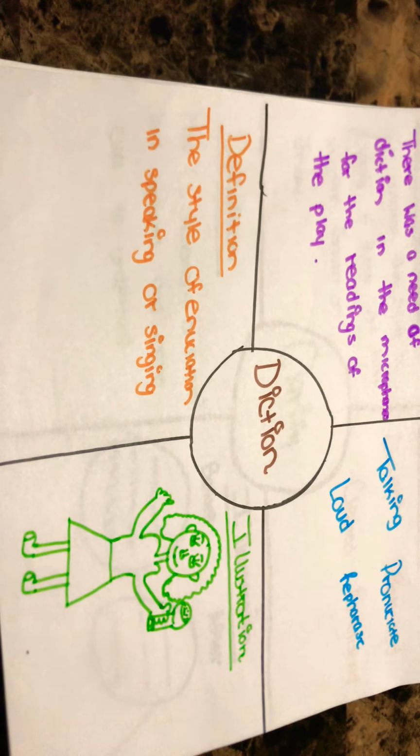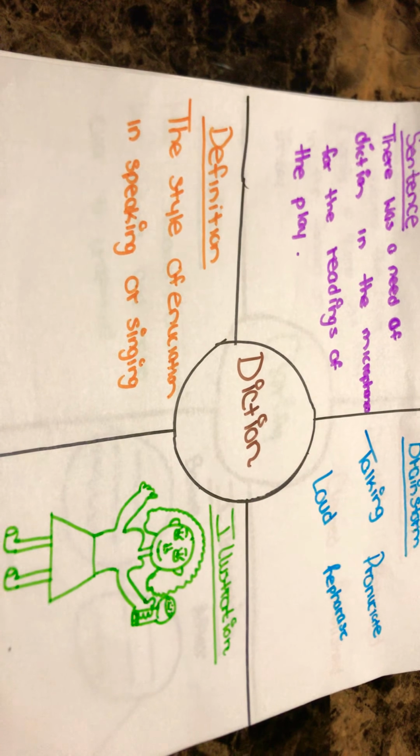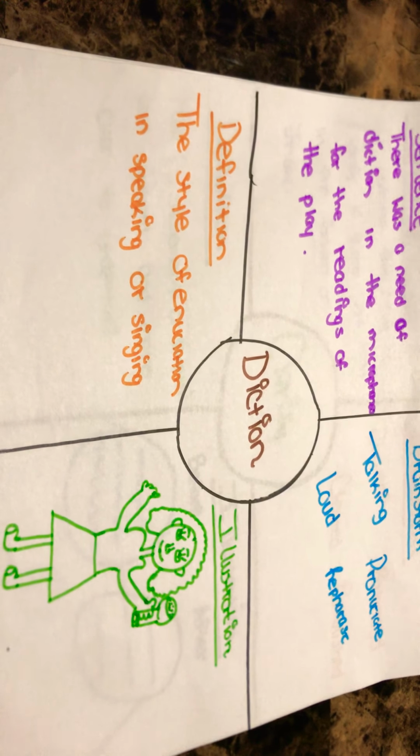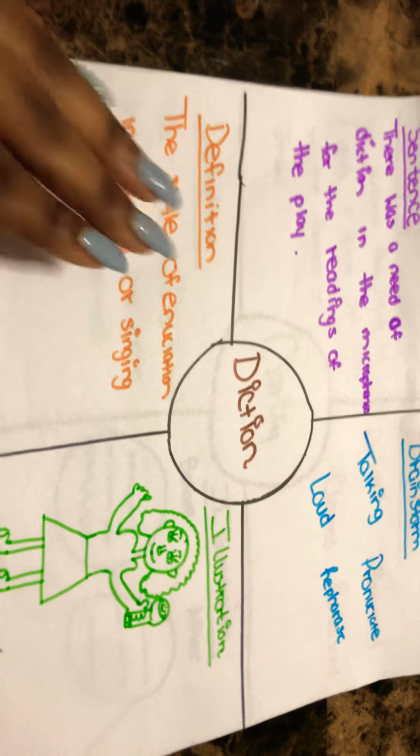Diction. Definition: the style of enunciation in speaking or singing. Sentence: There was a need of diction and a microphone for the readings of the play. Brainstorm: loud, pronunciate, talking, rephrase. Illustration shows a woman with a microphone in her hand.